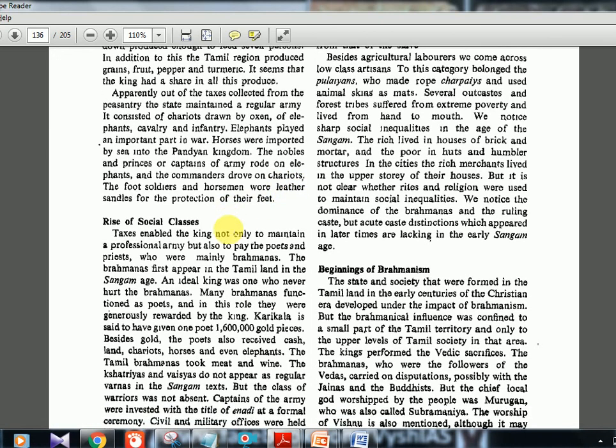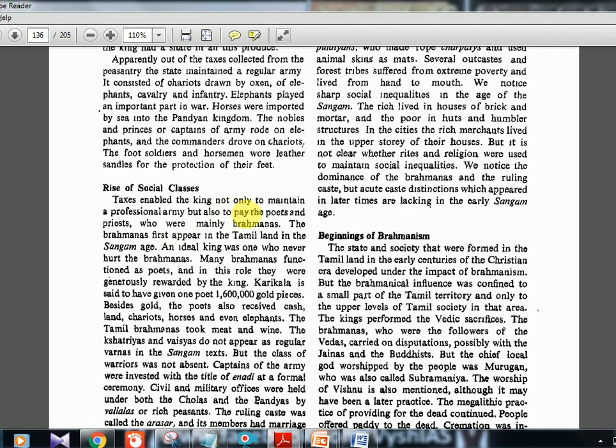Rise of social class. Taxes enabled the king not only to maintain a professional army but also to pay the poets and priests. So there were a lot of people under the patronage of the king, and mostly they were Brahmins. So they were given a huge amount of money and wealth. We'll see here, the Brahmanas first appear in the Tamil land in the Sangam age. An ideal king was one who never hurt the Brahmin. So that is their ideology: a king is considered ideal only if he doesn't hurt a Brahmin.